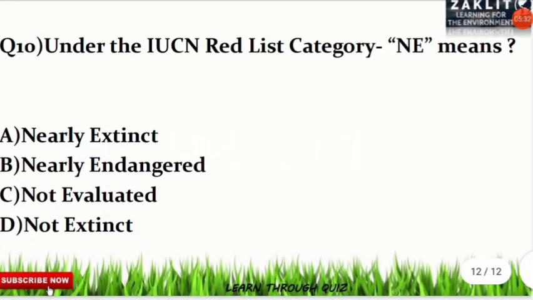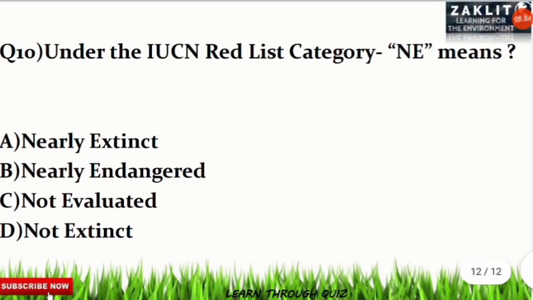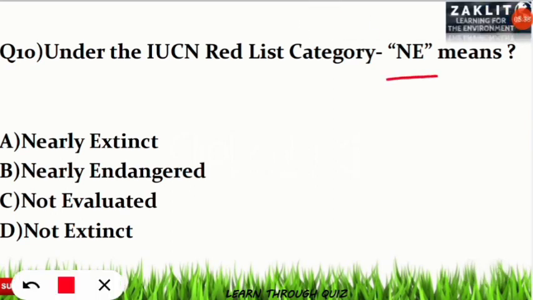The final question was from the IUCN Red List category, in which we have to tell what is the full form of NE. So in the case of IUCN Red List, NE means not evaluated.